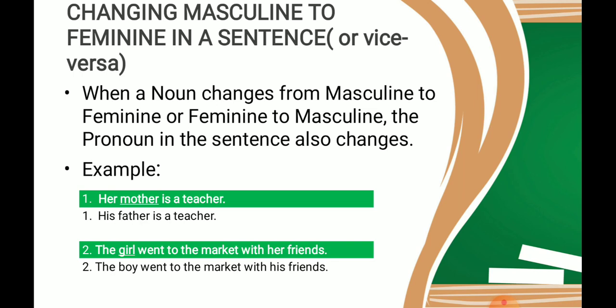The girl went to the market with her friends. The boy went to the market with his friends. Now with girl we are using her. So with boy we will be changing the pronoun to his. With mother we are using her. So with father we will be using his. So if you are changing the gender in the sentence from masculine to feminine, accordingly if needed you have to change the pronoun also. Right?